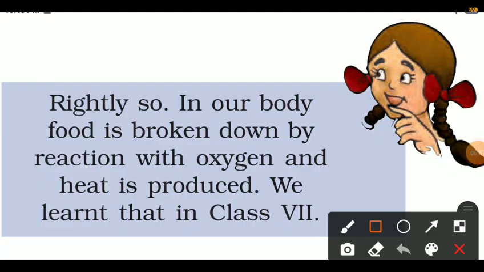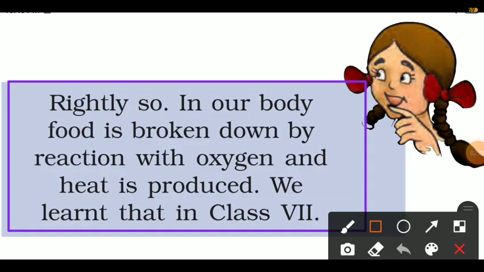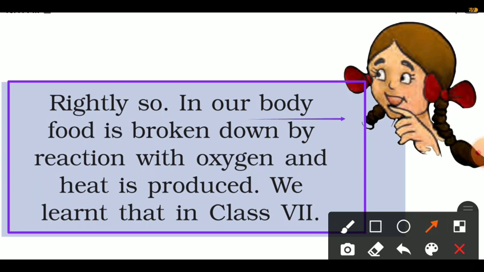Here, Paheli is answering Bujo, rightly so. In our body, food is broken down by reaction with oxygen and heat is produced. We learned that in class 7th. So we can say yes, food is a fuel for our body because it combines with the oxygen and produces heat and energy, and that energy is used by our body in our day-to-day works.